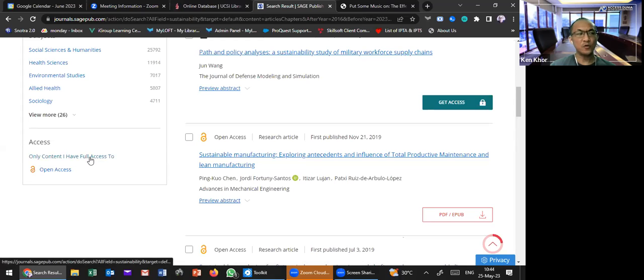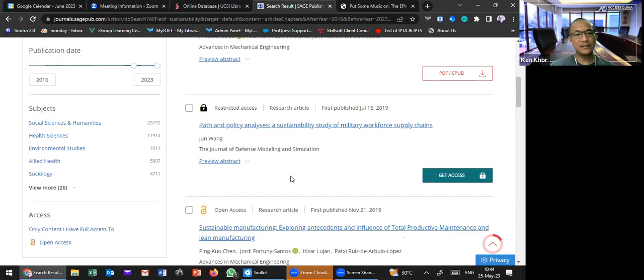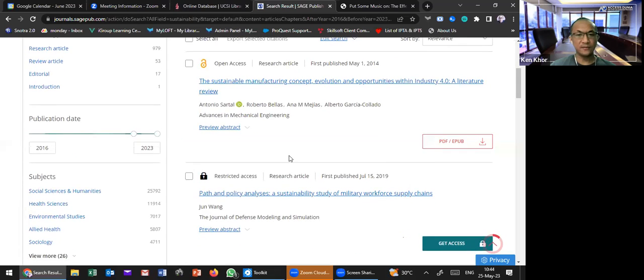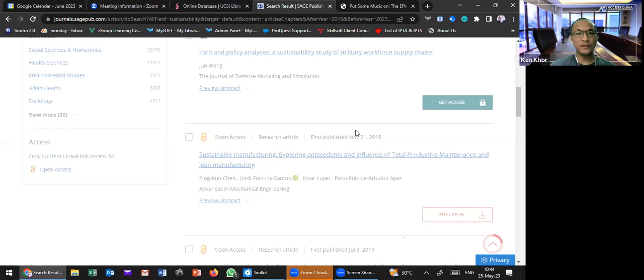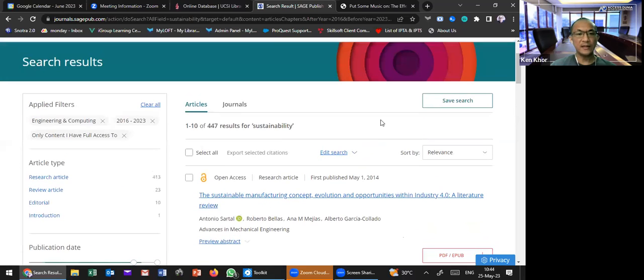It's a good filtering option, because you don't need to worry, oh, I cannot access this, I cannot access that. When you click it, it will filter down to all the articles that you can access.